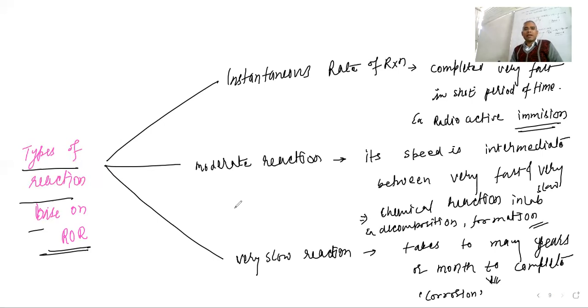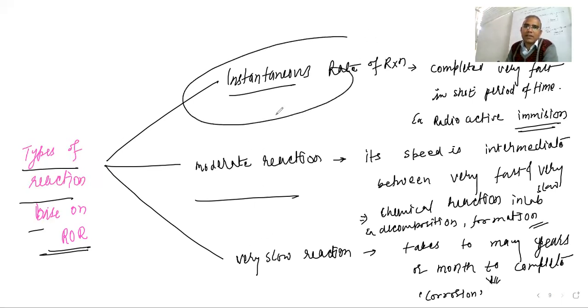So there are three types of reactions based on the rate of reaction: instantaneous, moderate and very slow. An instantaneous reaction is completed within no time, so we are not going to calculate it. A moderate reaction has medium speed, and that we are going to calculate. A very slow reaction takes many years to complete, so we are not going to calculate this also. Now the next point is order of reaction.